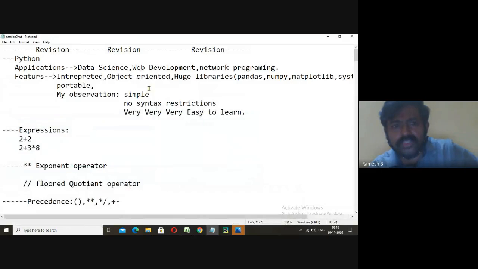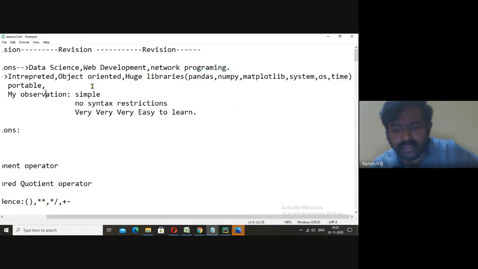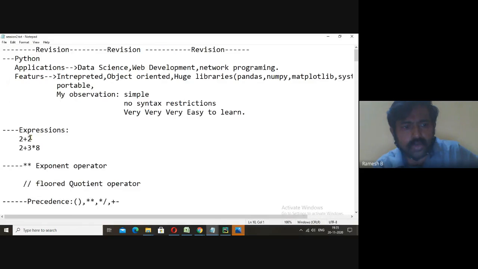I told you it's an object-oriented language. It uses libraries like pandas, numpy, matplotlib, sys, os, time. We are going to use them frequently. Next, I told you what are expressions. We solved a few of them.